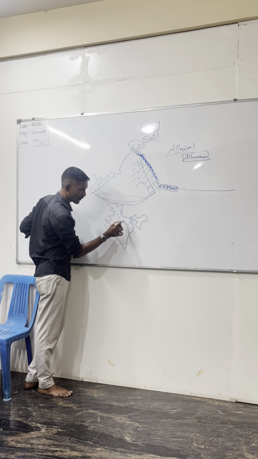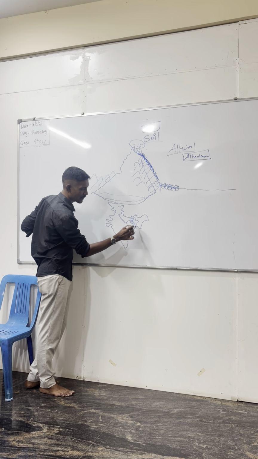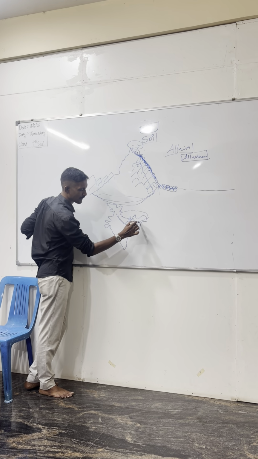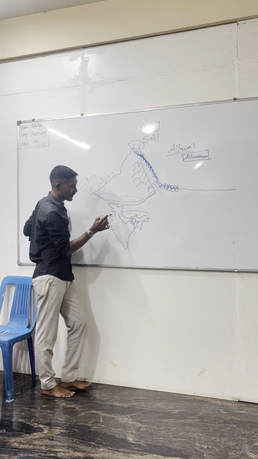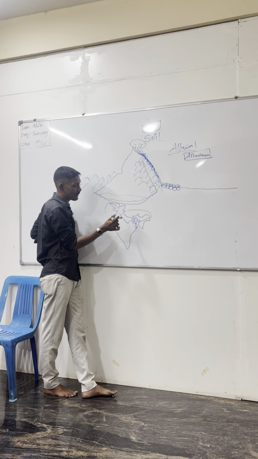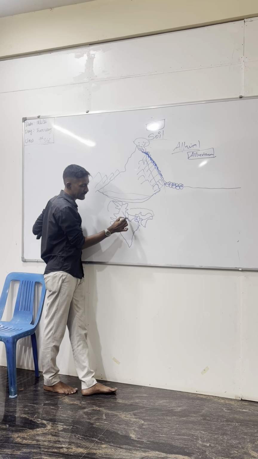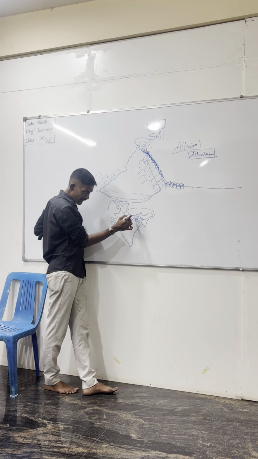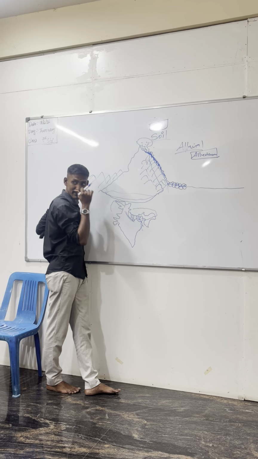First is Yamuna, Ganga, then this is Brahmaputra, this is Indus. These are the river systems. Kali, Tista, Ghagra, Gandak, Kosi, all rivers are there in this area.